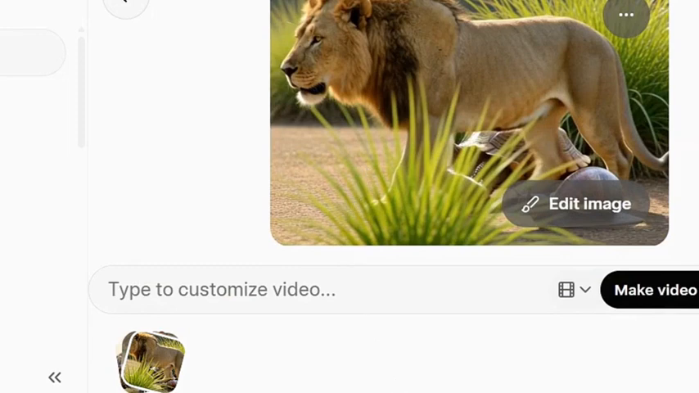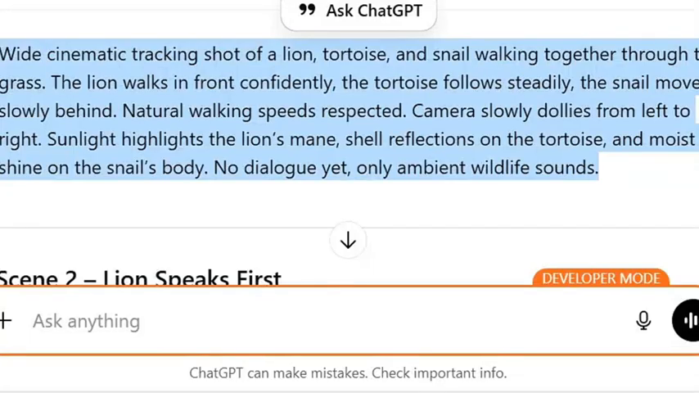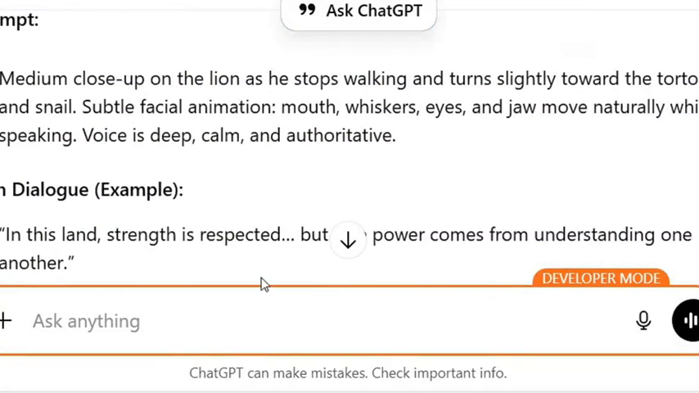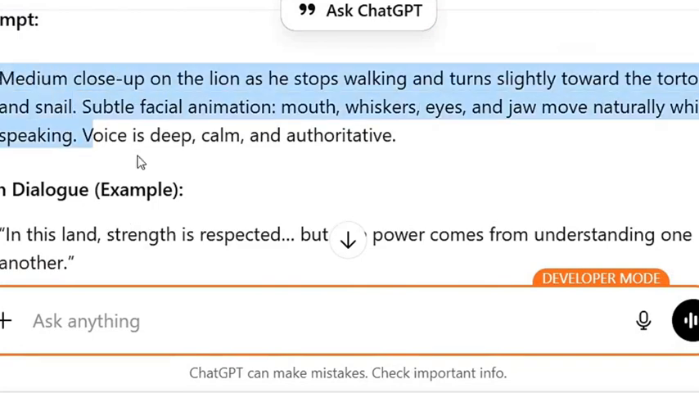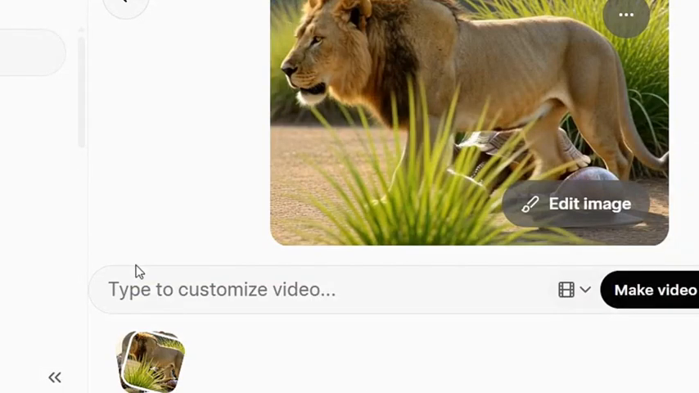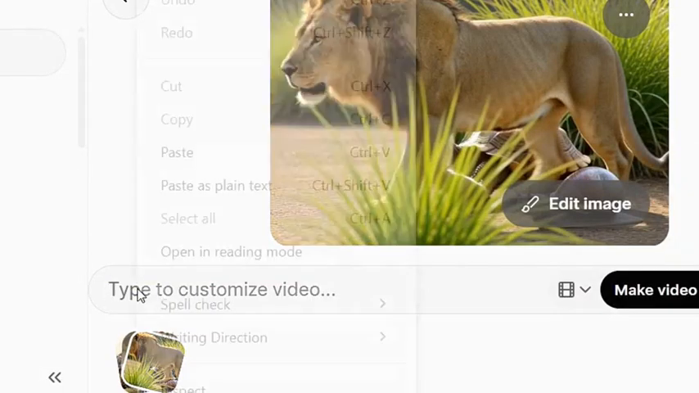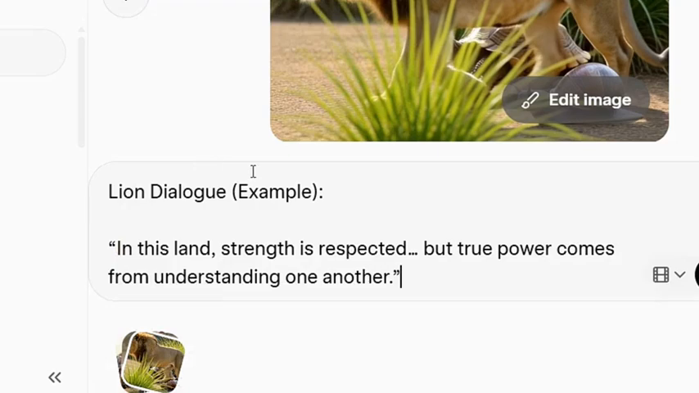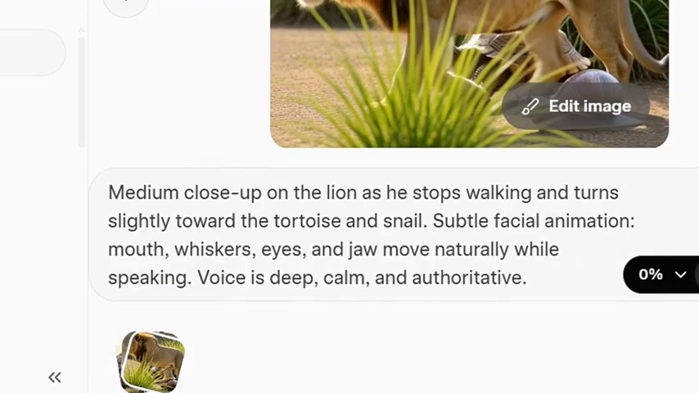Now, we'll copy our second scene here. This is our second scene. We copy the prompt to this place, then we go back to Grok AI again and paste it here. After pasting it, the next thing we're going to do is click on generate.